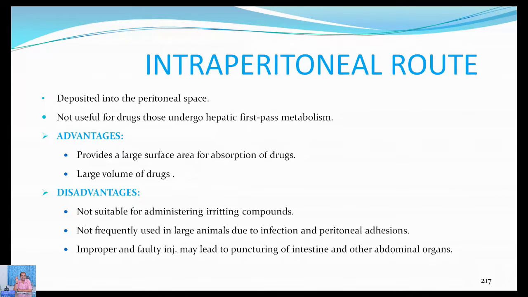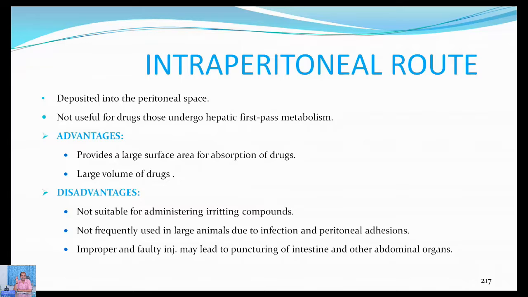And there are certain disadvantages, like this is not suitable for administering irritating compounds or viscous, thick compounds. You cannot give them because the peritoneum is one of the sensitive tissues. In dogs, it is as sensitive as in human beings, whereas in large animals it is not like that.